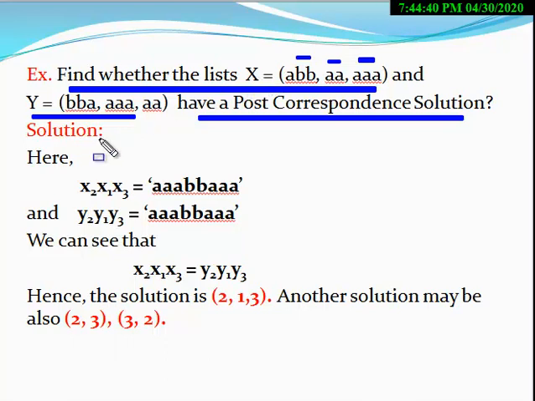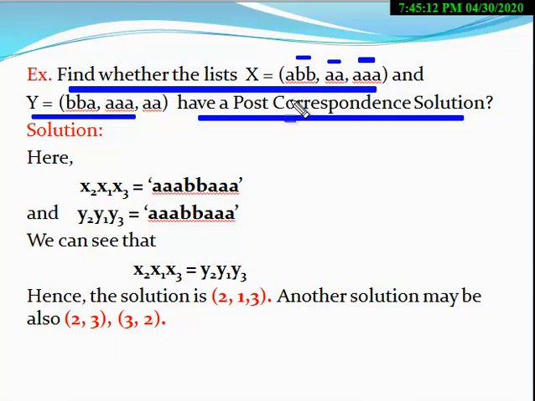So now we solve this problem. Now you have to find the solution. When you find the solution, you have to find the ordered pair of indexes. The value of the index will lie between 1 and 3 because here n is 3. The number of elements in X is 3. Therefore the value of the index will be 1 to 3, that is either 1, 2, or 3.